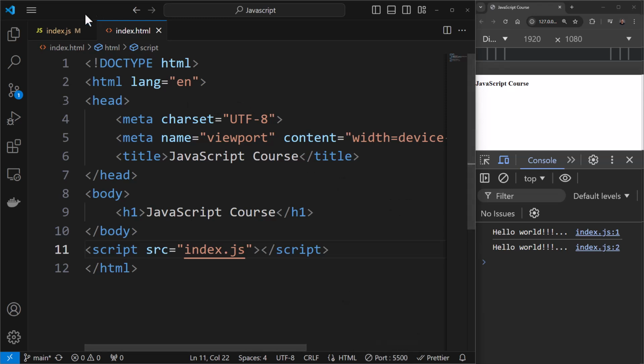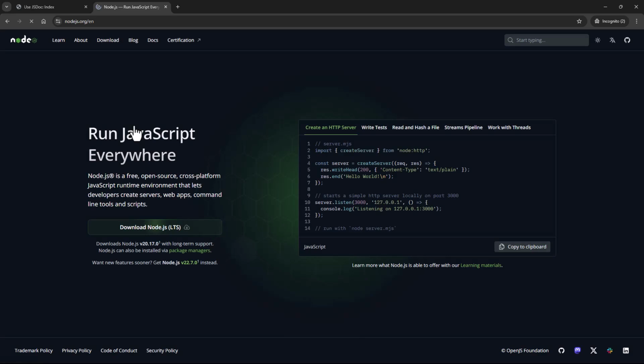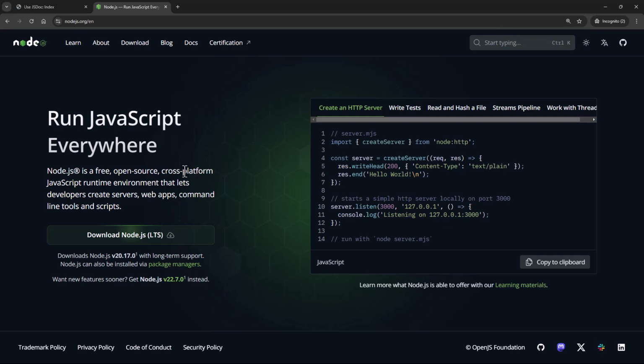You can even open this HTML file directly into the browser and see the output in the console. But you'll have to refresh for every change you make every time, okay, which is not convenient in my opinion. So what's Node.js? Node.js provides a runtime environment for JavaScript. So if you just Google Node.js, you'll see this link, nodejs.org, which is the link of the official website. Now, how did Node.js come into the picture?